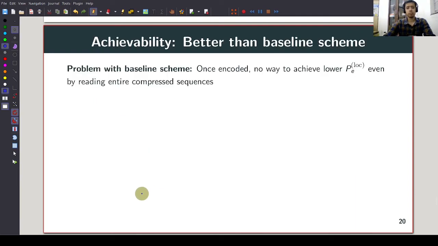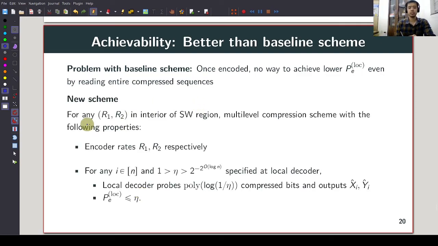However, there's a problem with the baseline scheme, and that is once we fix a d, that is once we encode, there is no way of achieving a smaller local decoding error probability even if we are later willing to read more bits of the compressed sequence. In order to remedy this, we designed a new scheme which does the following.